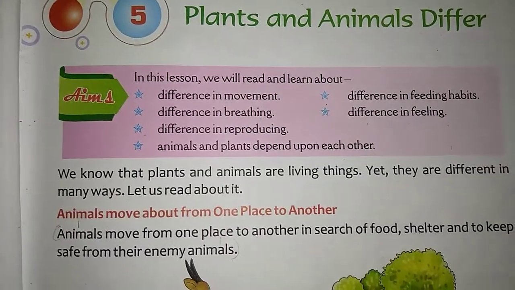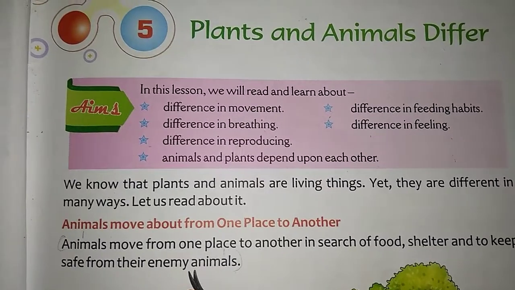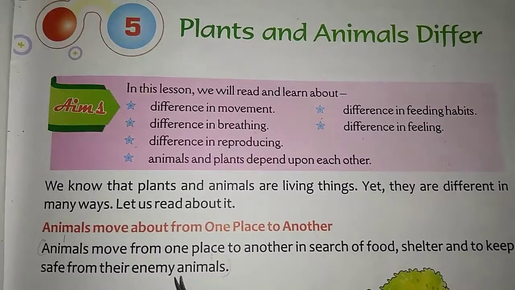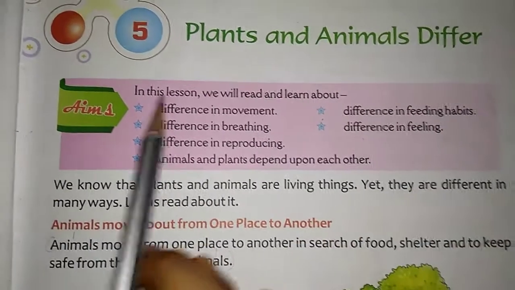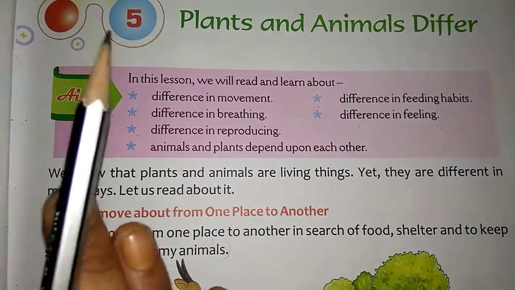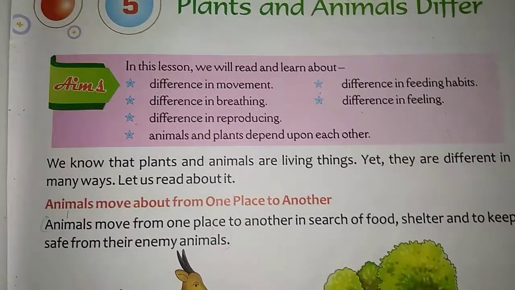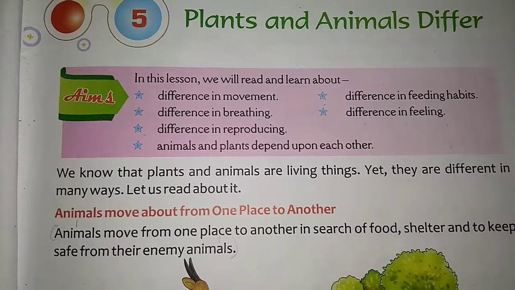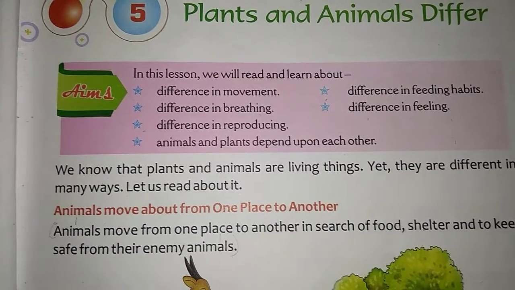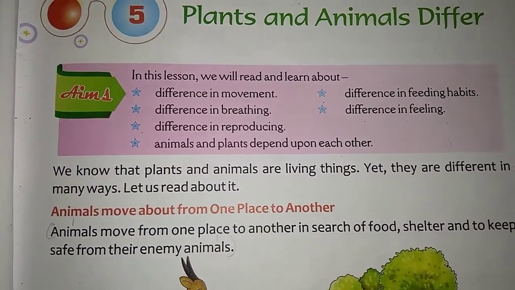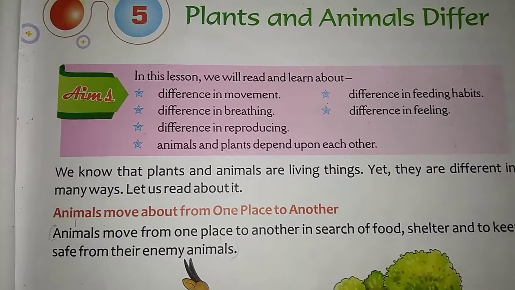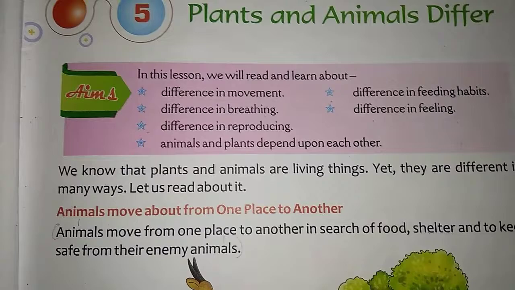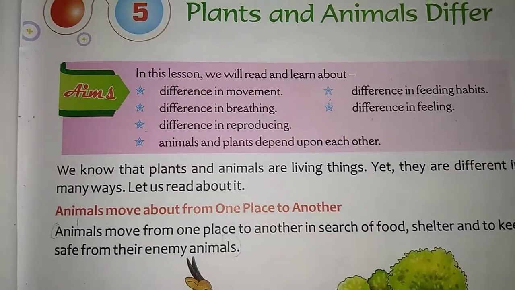Now children, I am giving the explanation on lesson number 5. Plants and animals differ. What is the difference between plants and animals? That we have to see. Commonly you know plants cannot move from one place to another, but animals can move from one place to another. This is the most important difference between plants and animals. Now we'll see what things we will be learning in this lesson.